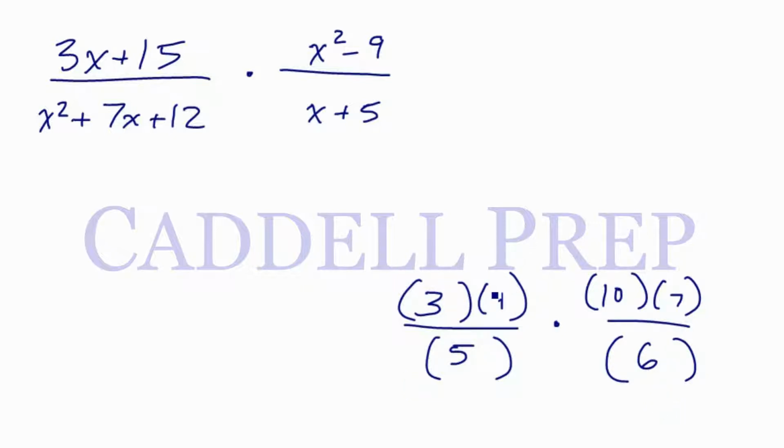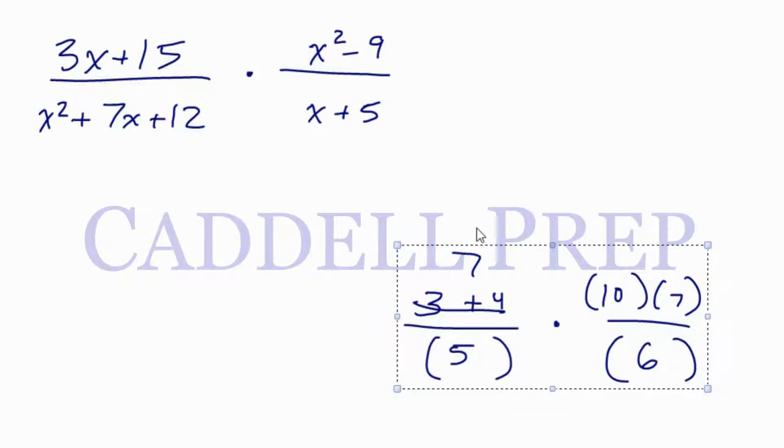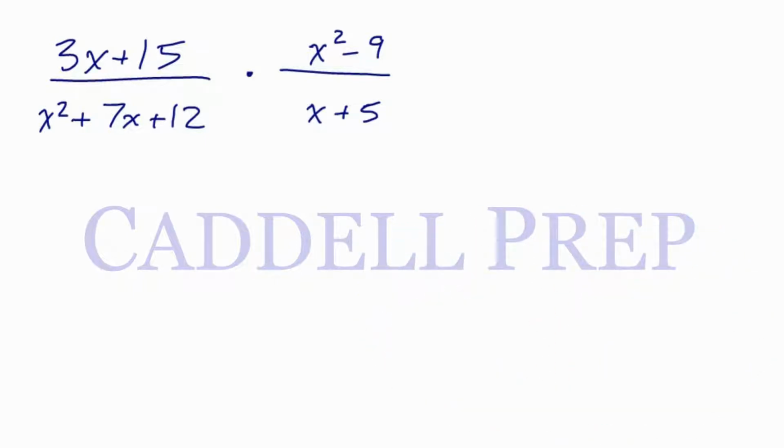But what if things weren't multiplied? In a similar example, instead of 3 times 4, it's 3 plus 4. Now we can't do this. We can only do it if it's multiplied. Think about it: what is 3 plus 4? It's really 7. These don't reduce. You can only cross cancel with things that are being multiplied. So what does that mean for us?